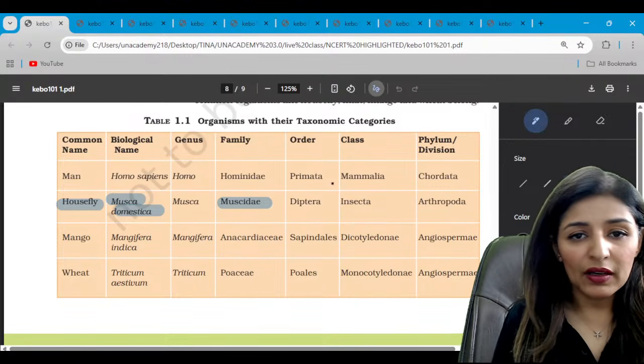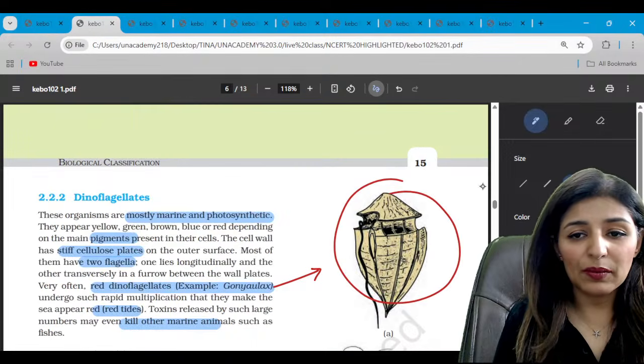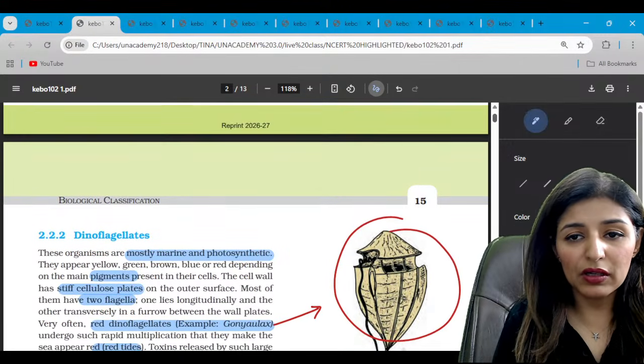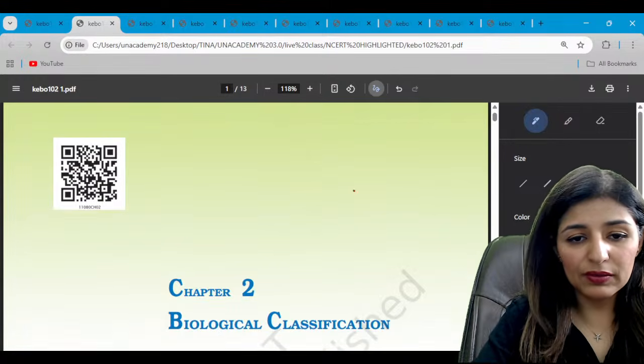Are we clear? All right. So with this, the first chapter is done. Now moving on to chapter number 2. All right. So chapter number 2 is, guys, Biological Classification.